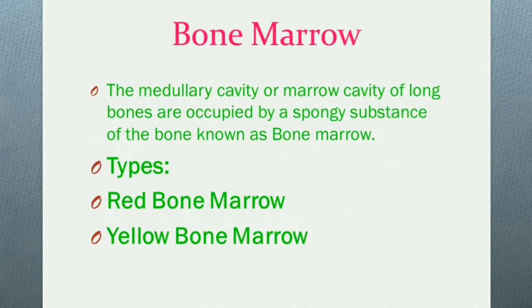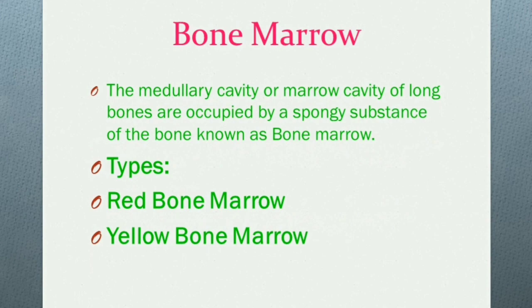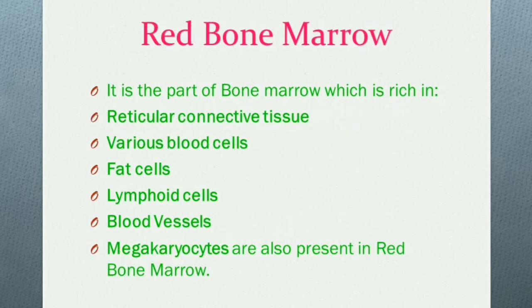Next we will discuss the bone marrow. The medullary cavity or the marrow cavity of long bones is occupied by a spongy substance and it is known as bone marrow. There are mainly two types of bone marrow available in bones, and they are red bone marrow and yellow bone marrow. Now let's talk about red and yellow bone marrow in detail one by one.